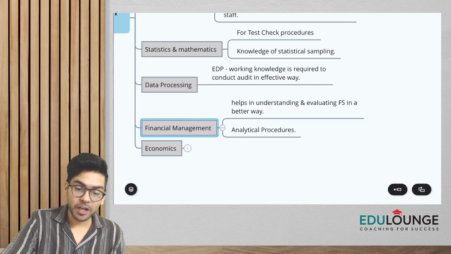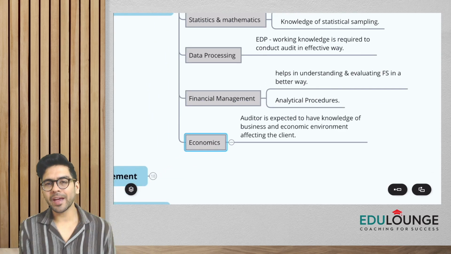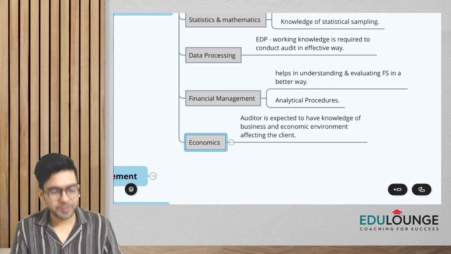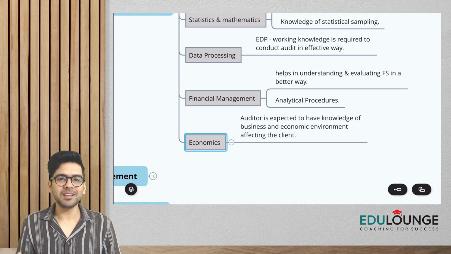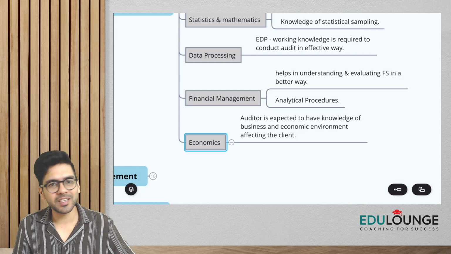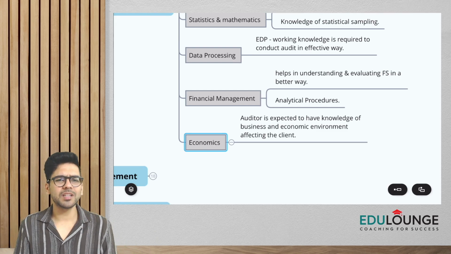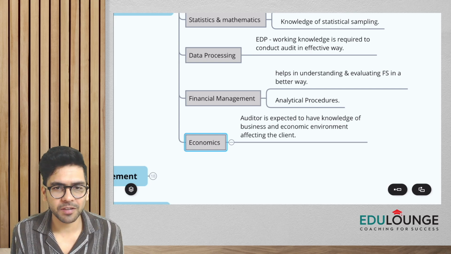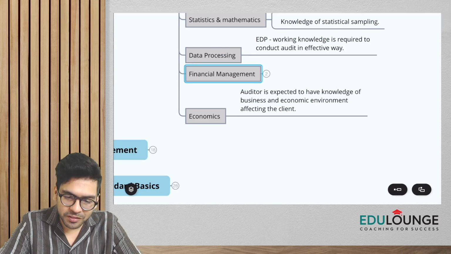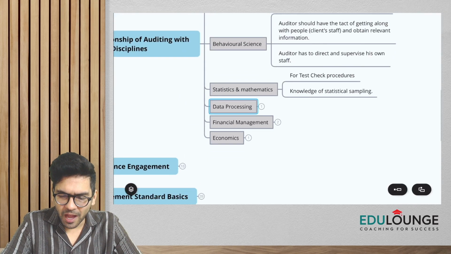And economics was also there in your CA foundation, right? So as an auditor, guys, we need to have the basic knowledge of the business and economic activities affecting the client. Like, we need to have the knowledge of how the purchases, the sales, all these activities happen in the entity, right? So these are the economic activities with which we should be well versed. So these are the different disciplines or subjects which the auditor should have knowledge of.